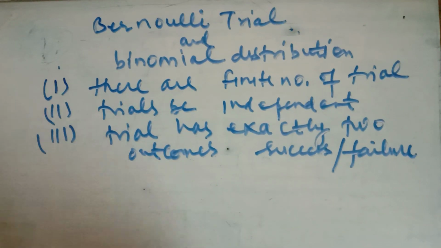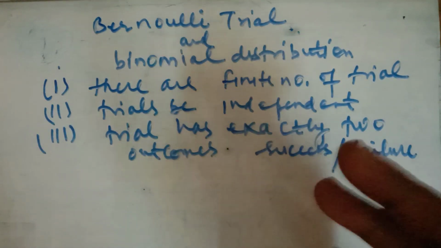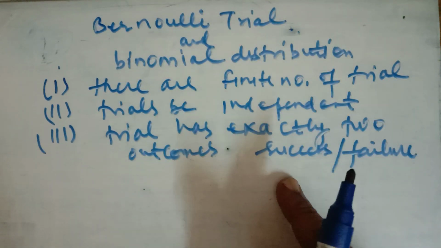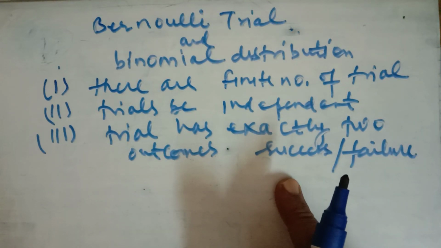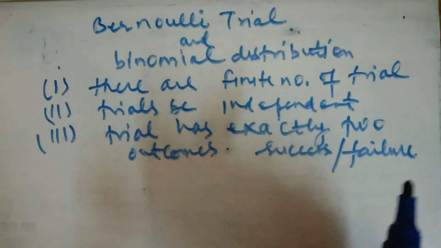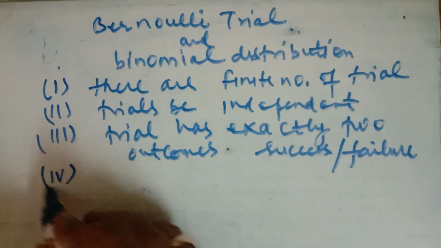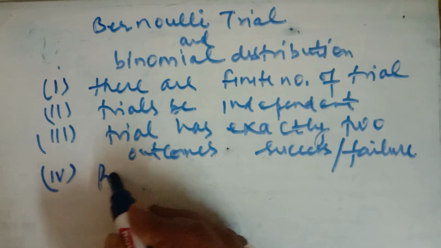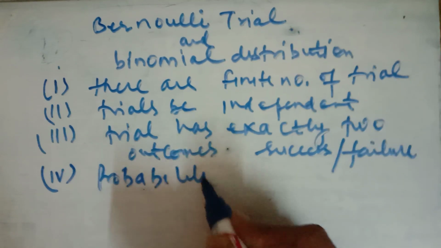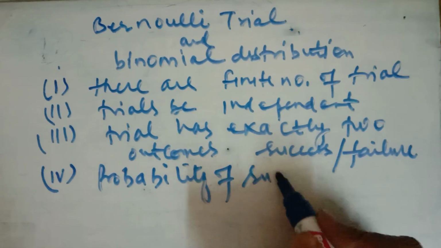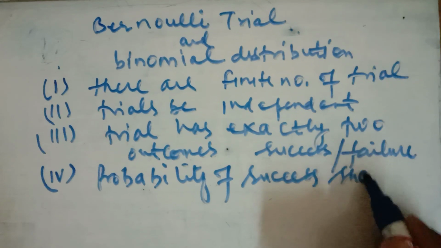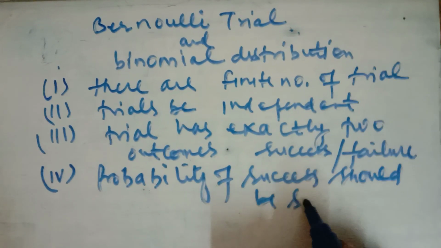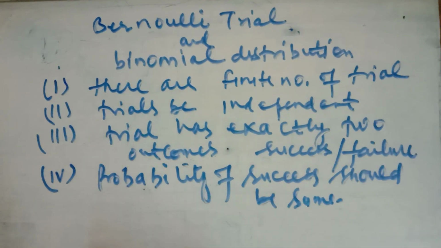That is, if a dice is thrown 6 times and if a success is an even number, then the probability of an even number is 3/6 and the other will be a non-even number, that is the odd number. It should have only 2 outcomes. The probability of the success should remain the same in each trial. So this is the condition for the experiment to be a Bernoulli's trial.